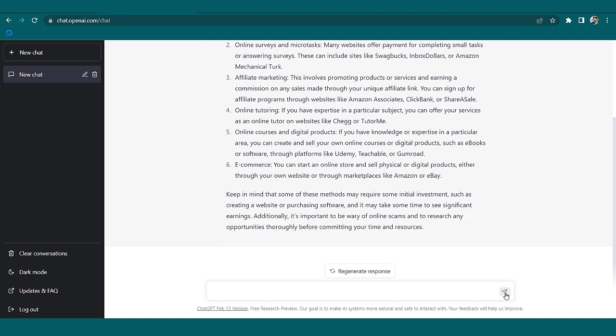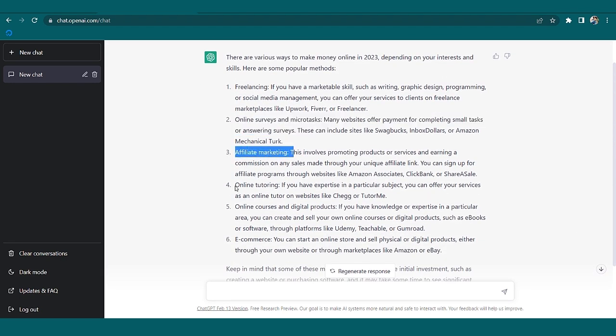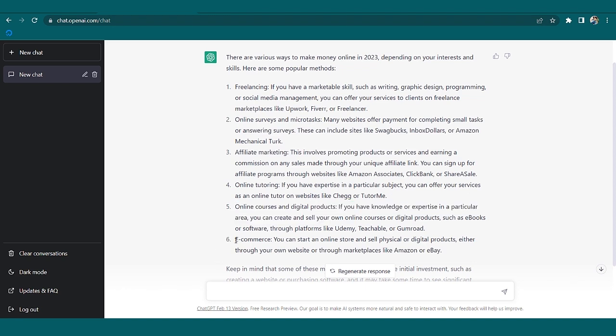Now along with each of this, you need to properly think of a particular option if you want to earn money in 2023. And in all of these, you are actually, what you are doing is you are going to take help of ChatGPT, definitely. So I'm picking up because we are going to create one course, or you can say a tutorial. So I'm picking up this 5th one, that is online course and digital products. Okay. So let's start with this.